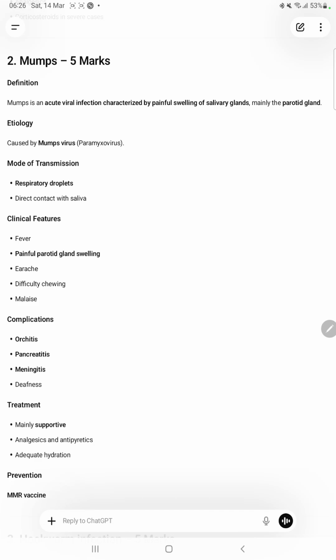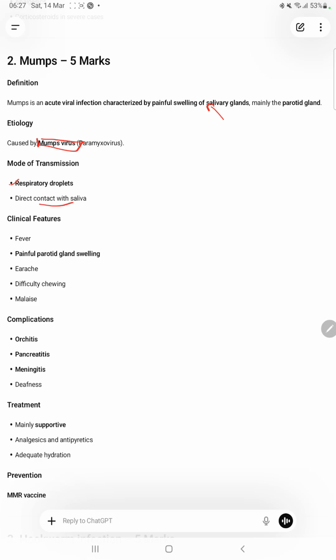Next is mumps. Mumps is an acute viral infection which is characterized by painful swelling of the salivary glands, mainly the parotid gland. It is caused by the mumps virus, that is a paramyxovirus, and the mode of transmission is by respiratory droplets or direct contact with saliva.